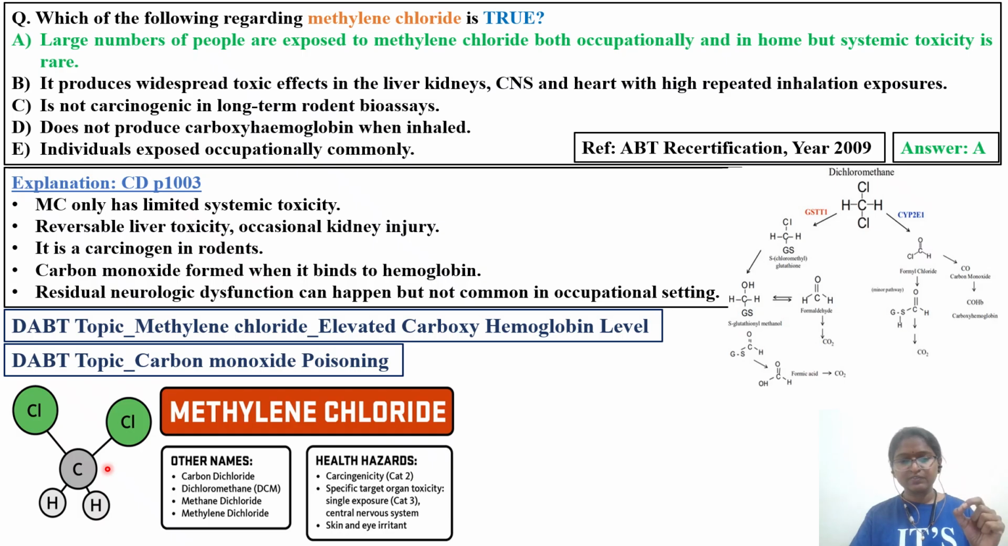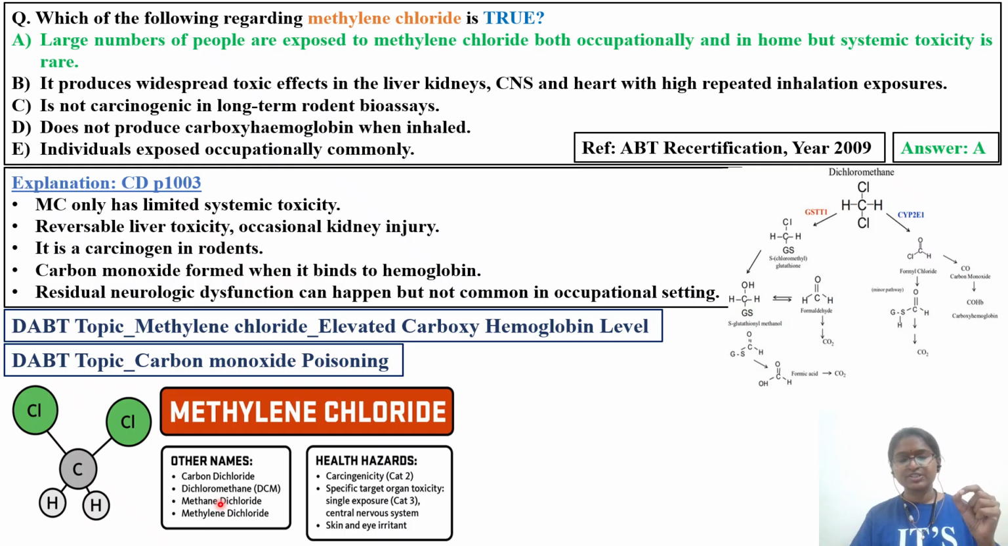As I told you in the beginning of the video, methylene chloride comes from methane, CH4, which is carbon with 4 hydrogens. 2 hydrogens are replaced with 2 chlorine atoms. That is the reason it is called methylene chloride. Other names are carbon dichloride, and dichloromethane.